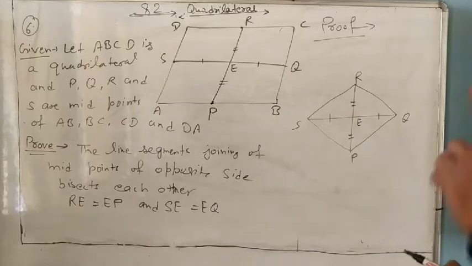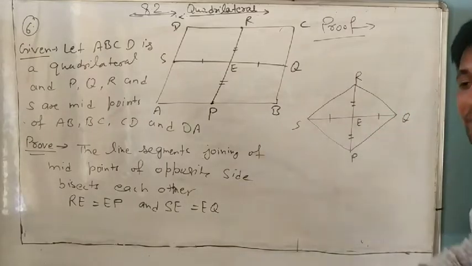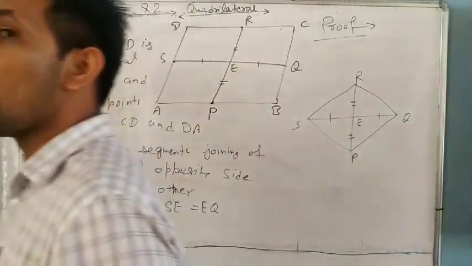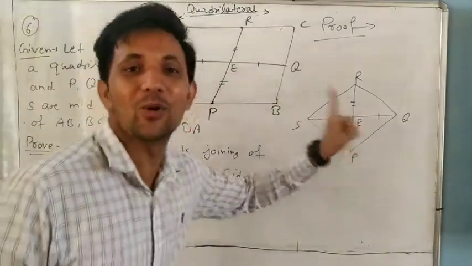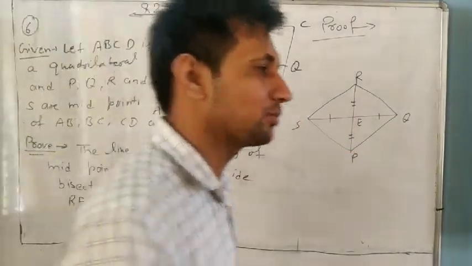And tell me, in which quadrilateral do diagonals always bisect? It is the property of a parallelogram, because parallelogram is the basic quadrilateral.